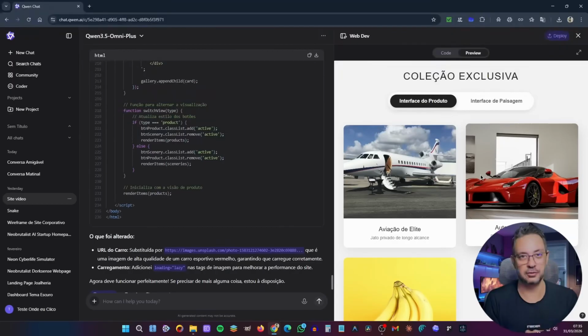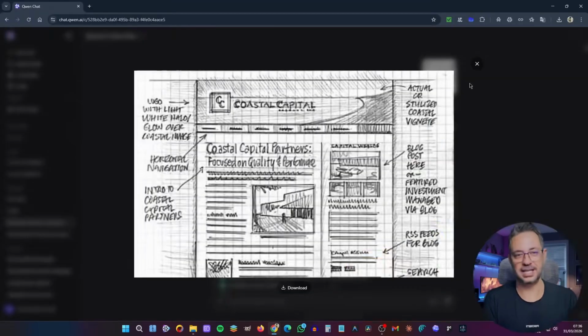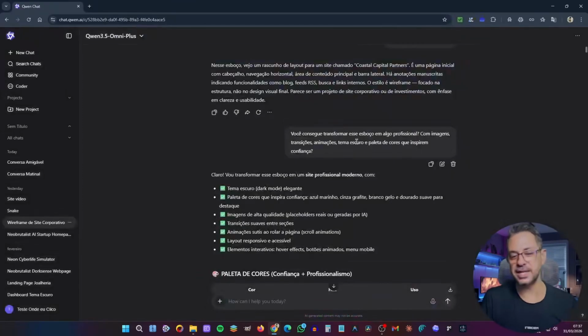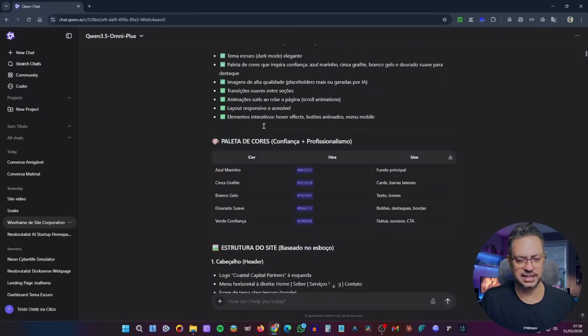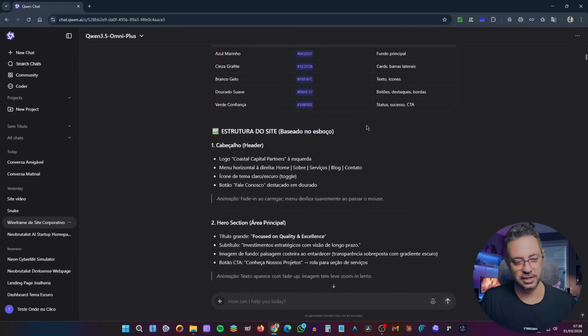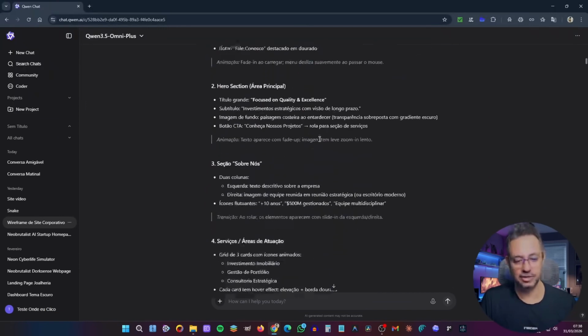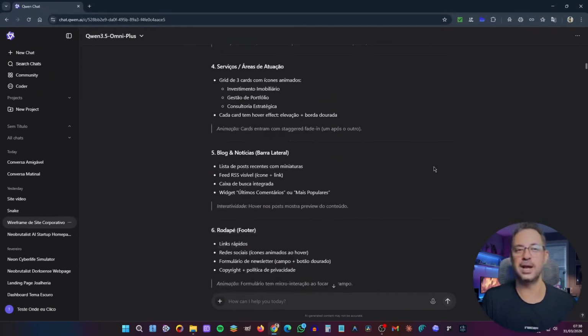See this other example I made here. I uploaded this sketch that I found on the internet. Then I asked the following: can you turn this sketch into something professional with images, transitions, animations, a dark theme, and a color palette that inspires confidence? Sure, let's turn this sketch into a modern professional one. So, it showed all the features, the color palette that would be used, the structure of the site, and in the end, he delivered this result to me.